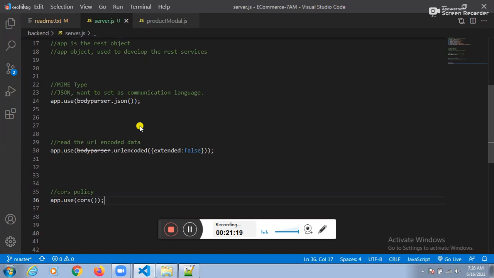MongoDB is running on which port number? 27017. Angular on 4200, Node.js on 1234, MongoDB on 27017. So you should enable communication between different ports. Enabling communication between different ports, technically we call enabling the CORS policy.